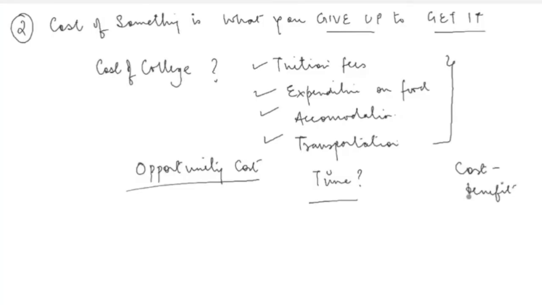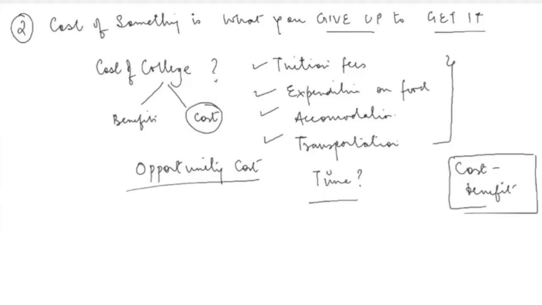So whenever people face trade-offs, when they make decisions, they usually conduct a cost benefit analysis in their head. And what is this cost benefit analysis? You need to compare the benefits of doing something with the cost of doing something. So if I decide to go to the college, then I have to look at both the benefits of going to college and the cost of going to college. Now, to make a wise decision, you need to understand benefits and costs of anything very clearly, and that's exactly what we're going to talk about in the second principle.